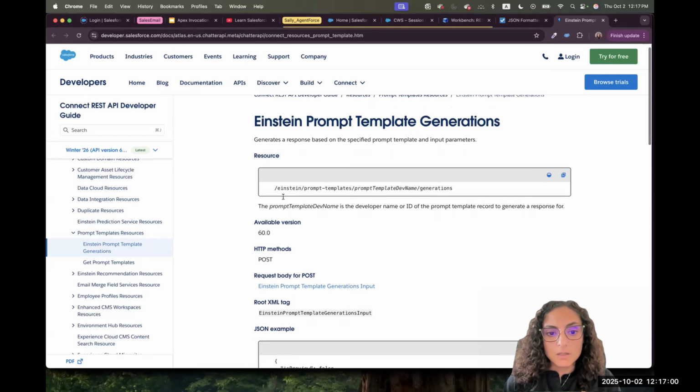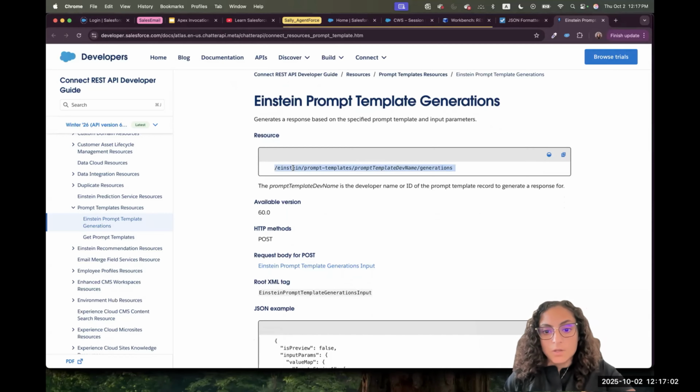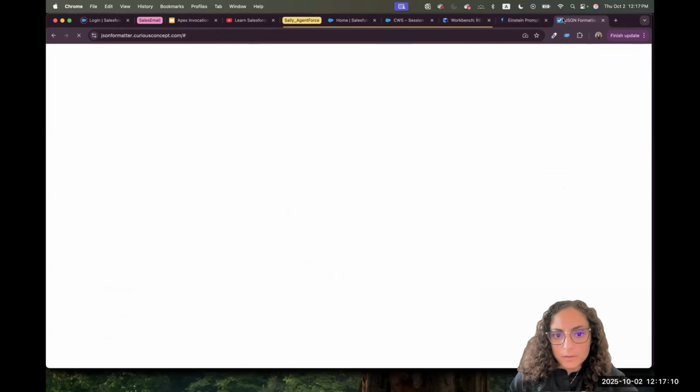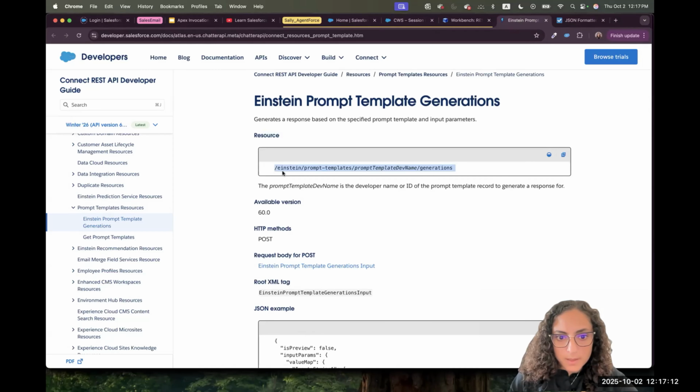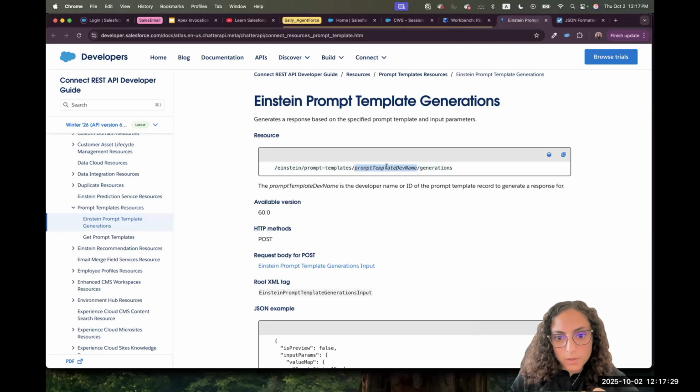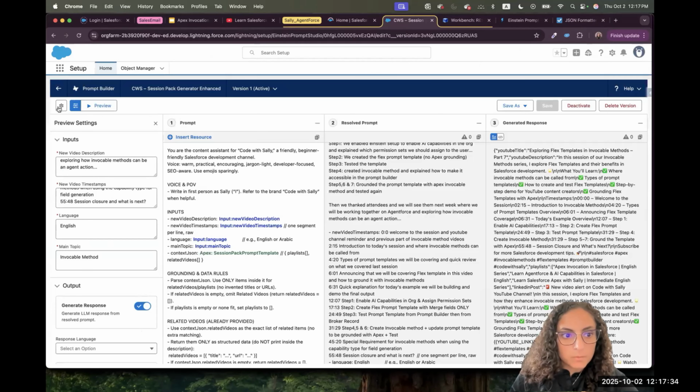So here it's telling me this is the resource I should be using. So the resource is the URL that we'll be using in Workbench or Postman. So I will go here, see this one is telling me Einstein prompt template. So all of that will come after the version you have here. So I do backslash and put here, I have an extra backslash. And then it's asking me part of the URL or the resource that we are using, what's the prompt template name? So we have to go and check what's the prompt template name.